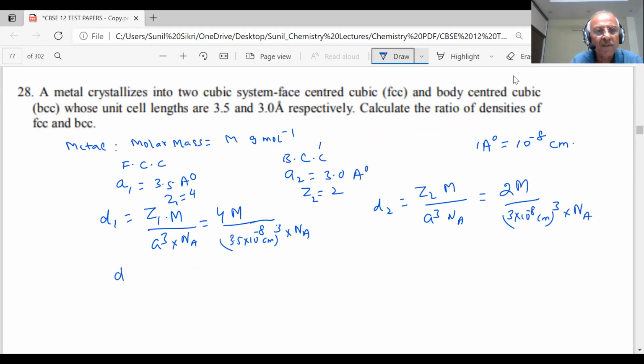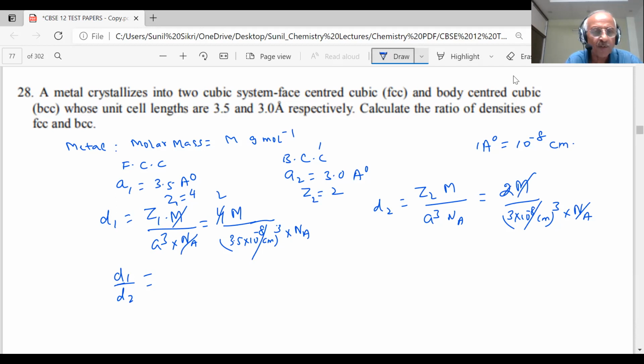Then what will be D1 by D2, student? This is my D1. M cancels out. Na and Na cancel out. This 10 to the minus 8 and 10 to the minus 8 cancel out. No issue. And this 2 cancels out.